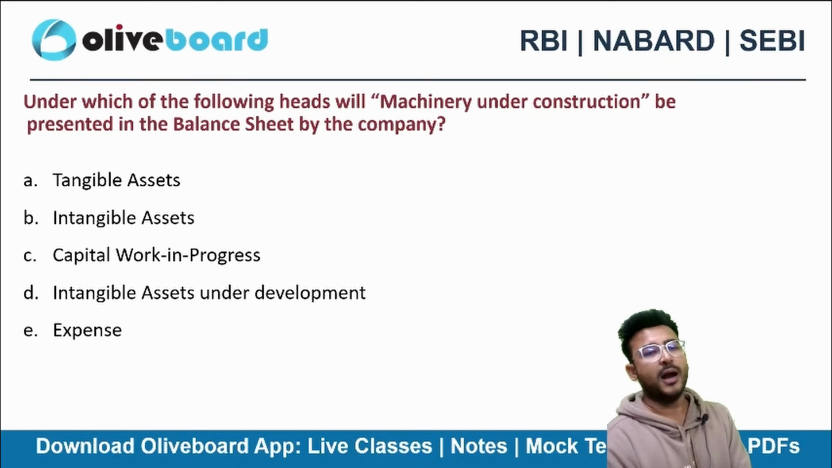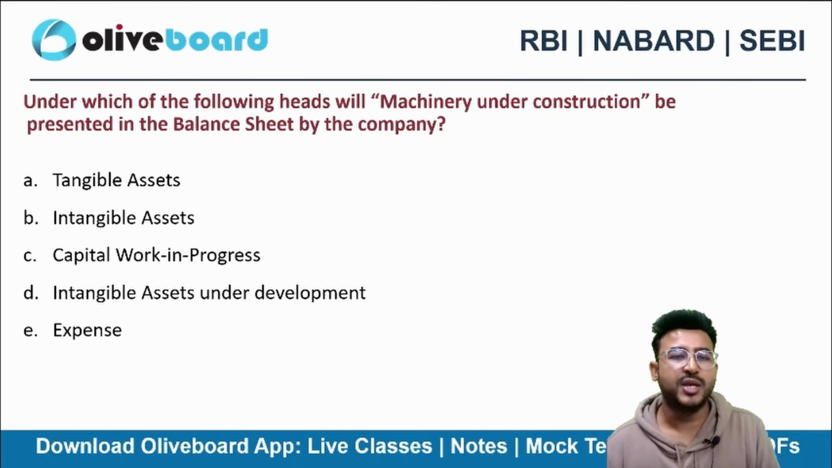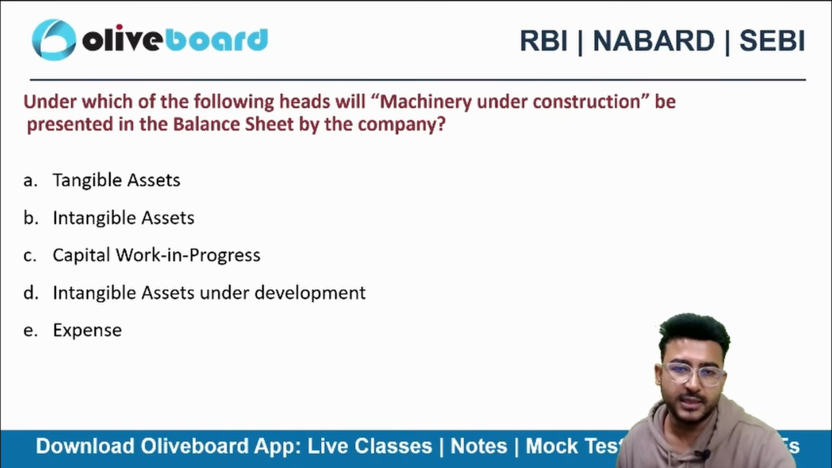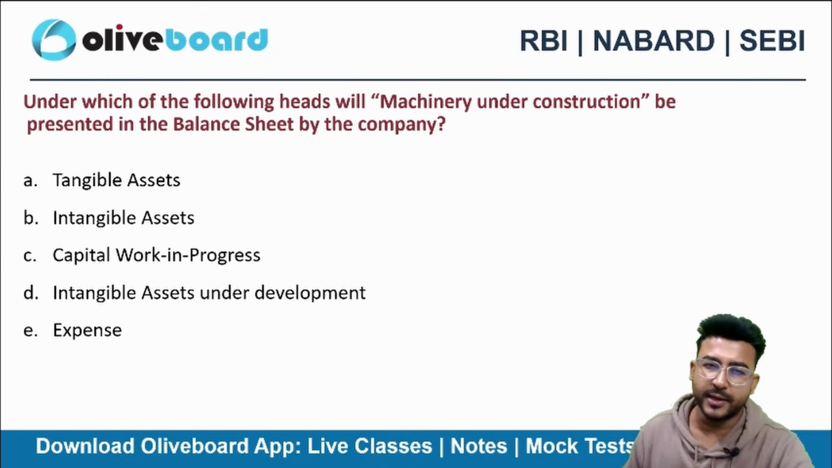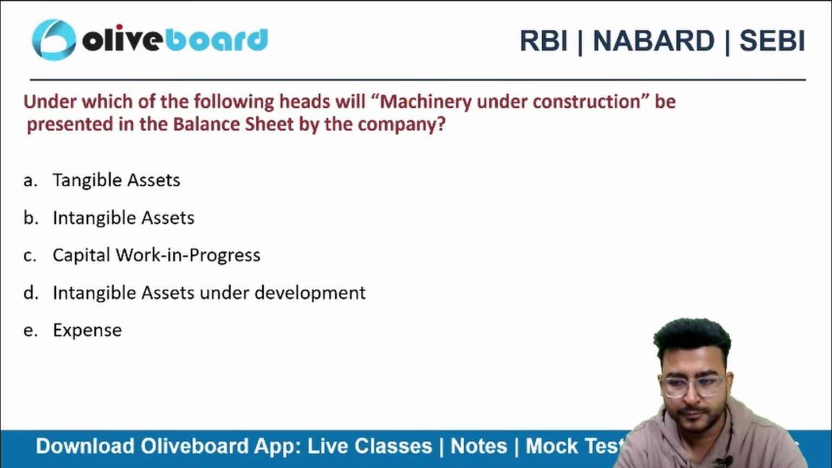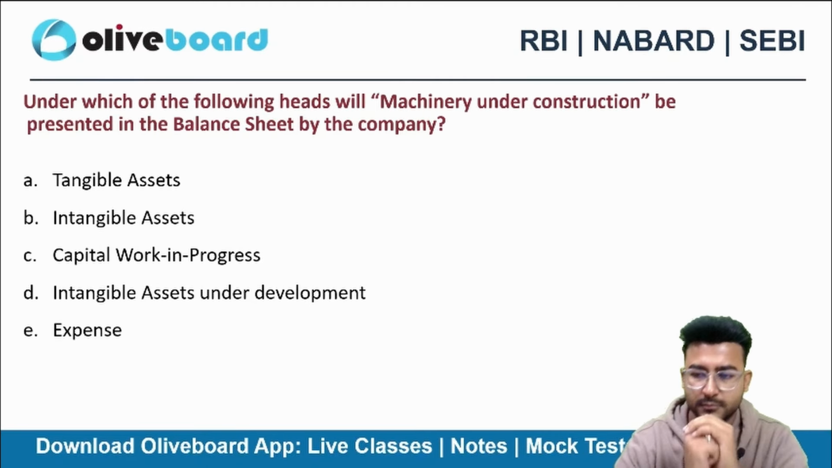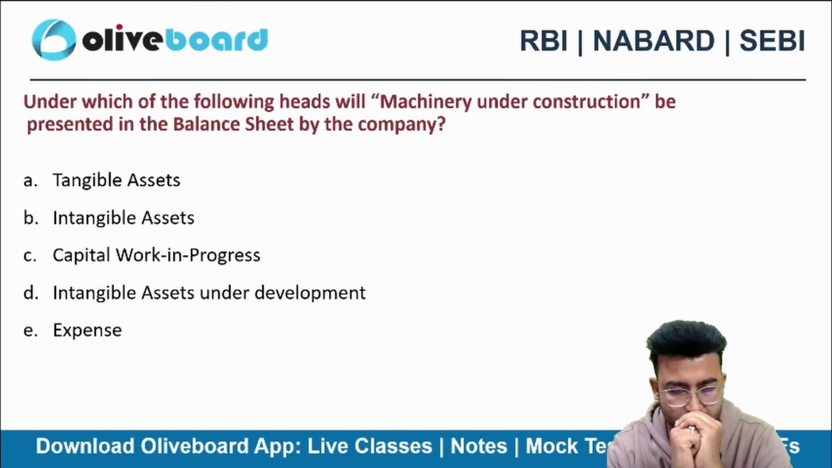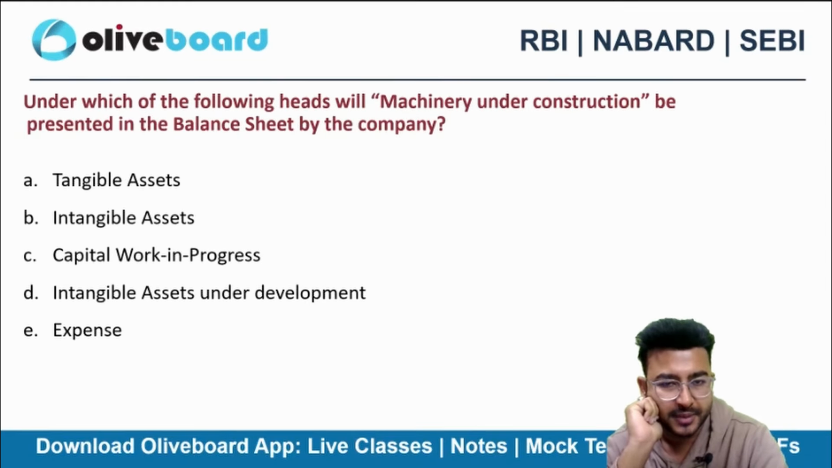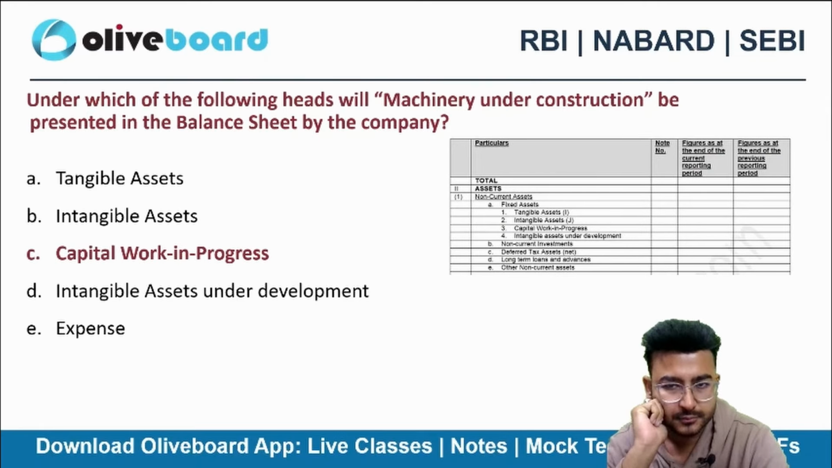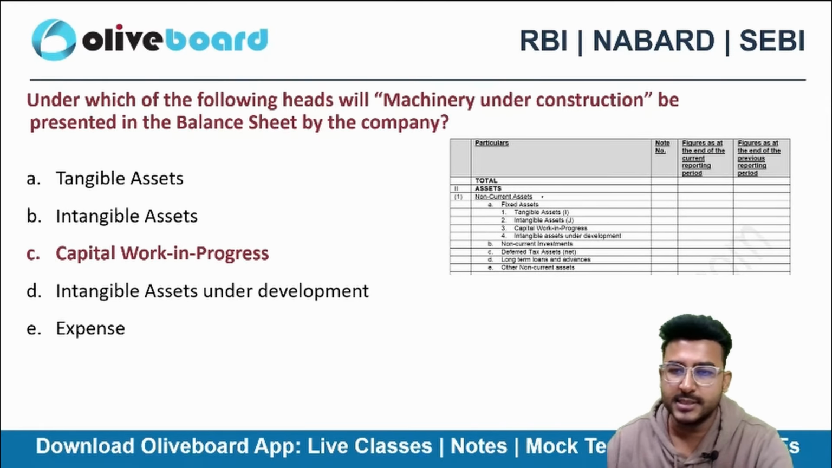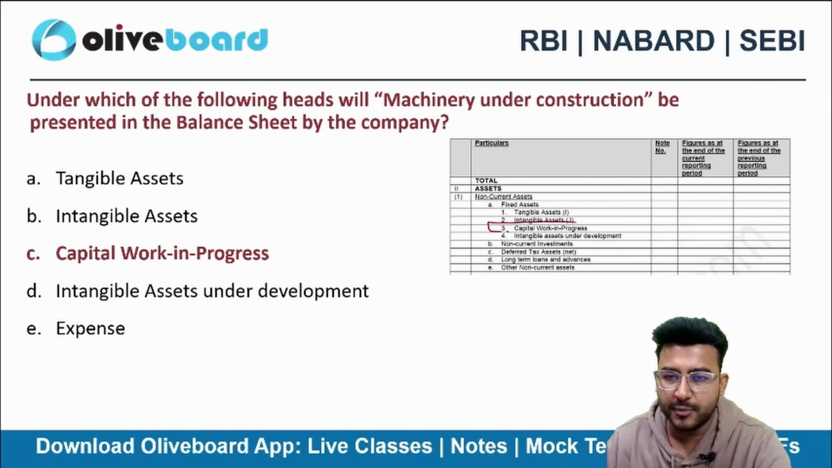Next one. Under which of the following heads should machinery under construction be presented in the balance sheet? Now that's an easy one. That's a very easy one. That's capital WIP, right? That's capital WIP. We will show it as capital WIP.